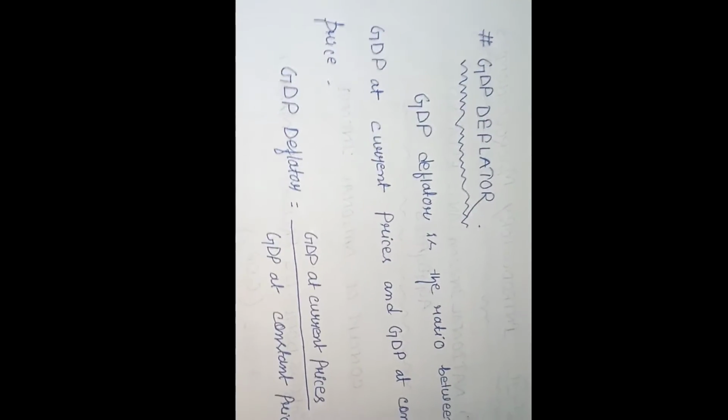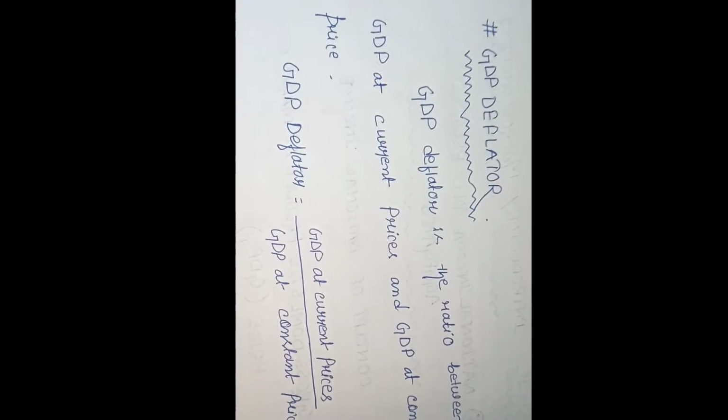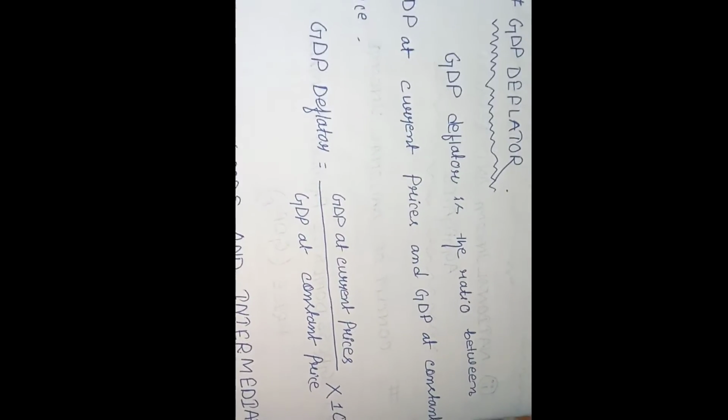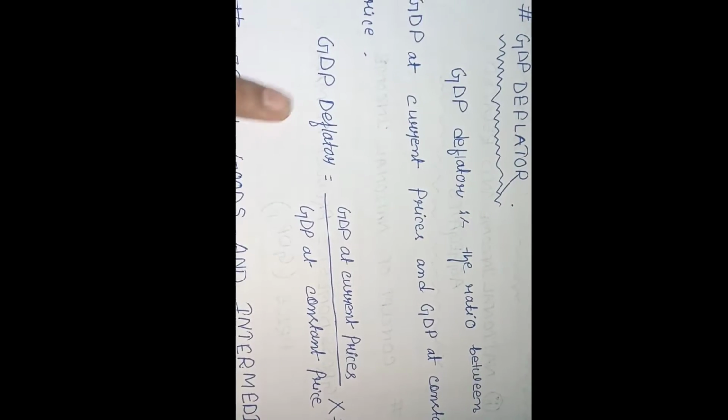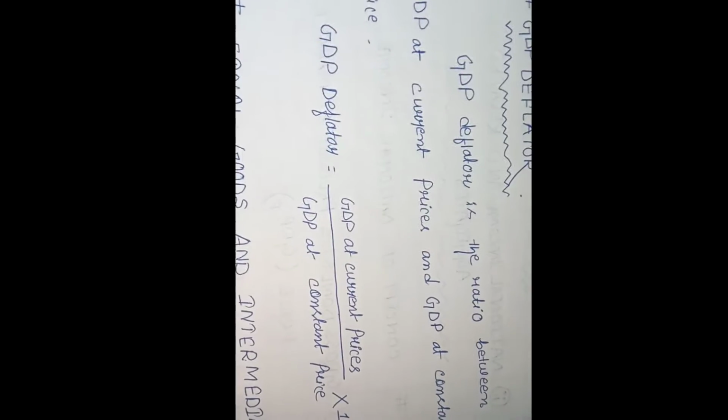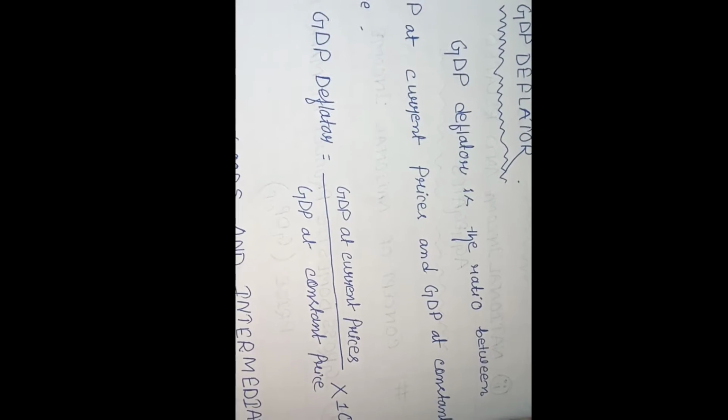GDP deflator. GDP deflator is the ratio between GDP at current price and GDP at constant price. And this is the formula: GDP deflator is GDP at current price divided by GDP at constant price, into 100.